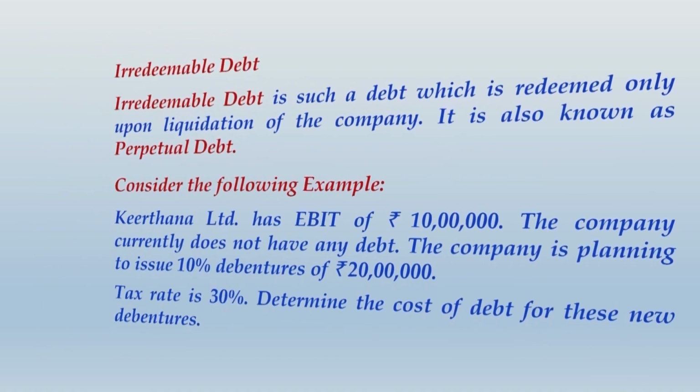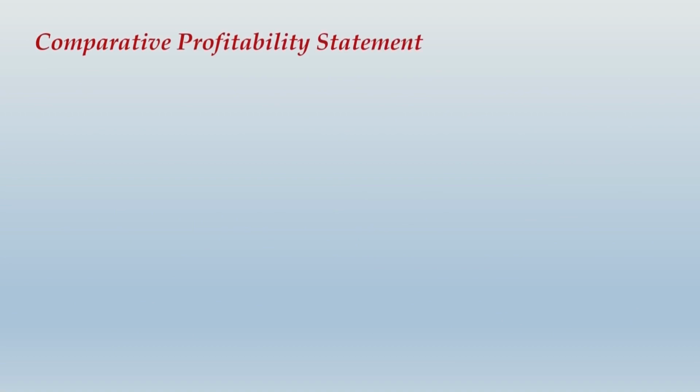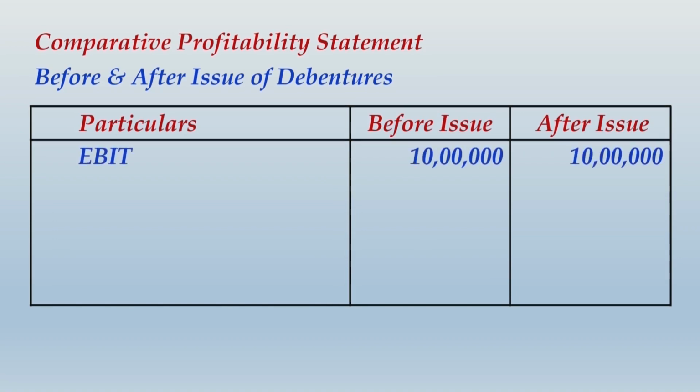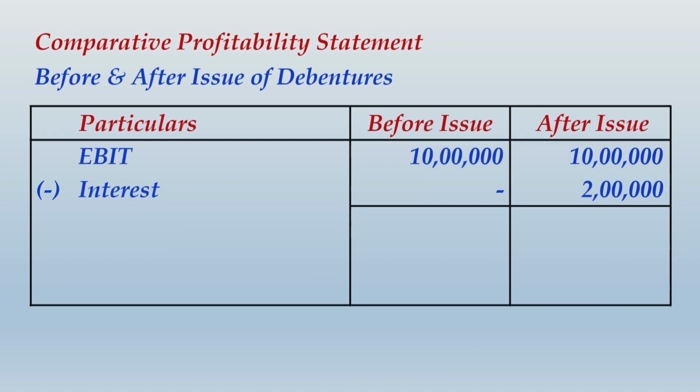So let us do one thing. Let us first make some calculations. We make a comparative profitability statement before and after issue of debentures. So we have particulars and then two columns, before issue, after issue. We begin with EBIT. From EBIT we subtract interest. So before issue there was no interest paid by this company, but after issue the company will have to pay rupees 2 lakhs of interest. Why 2 lakhs of interest?